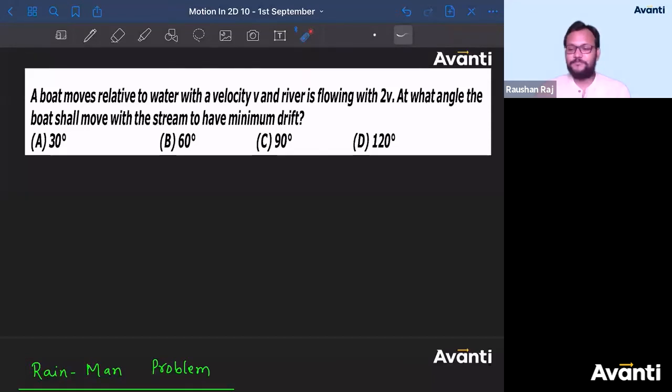When do you get minimum drift, zero drift? When sin theta is equal to कितना होता है बच्चा लोग? River is not in motion. अयो कैसे बोल रहा है बच्चा? कार्तिक, see the question. A boat moves relative to. तुम्हें कैसे मालूम river move नहीं कर रही? River is flowing with velocity 2v. Let me go back to last class.